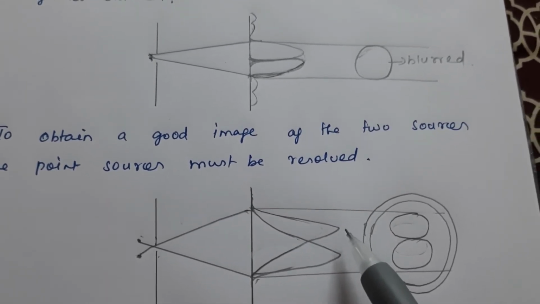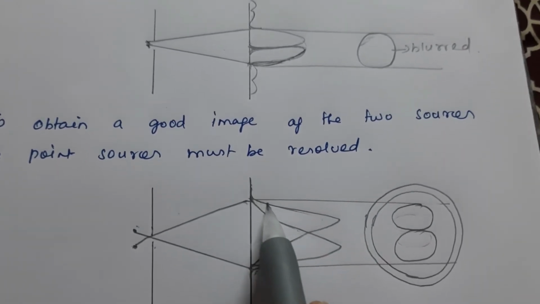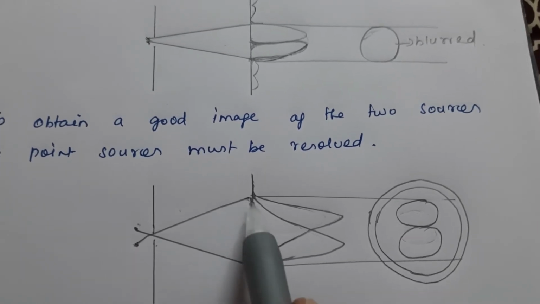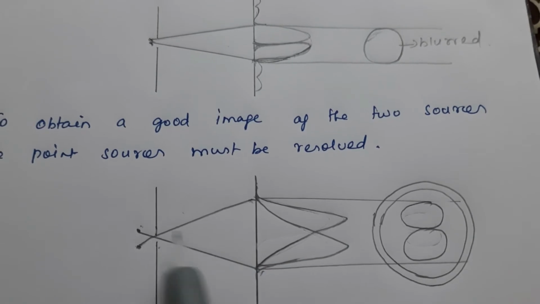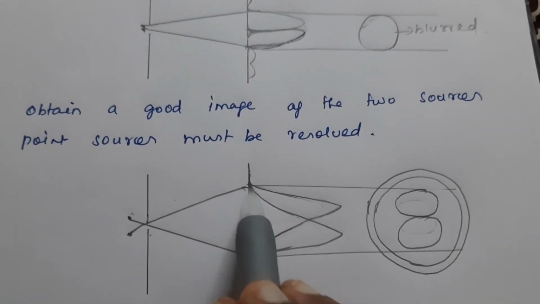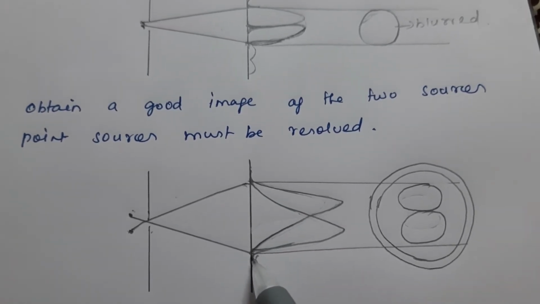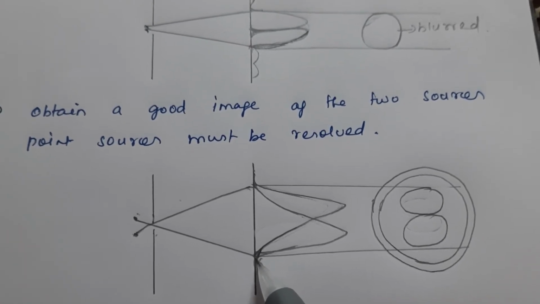The central maximum of one image, so this is the image formed by this source, and this source is forming this image, should coincide with the first minimum of the next image.